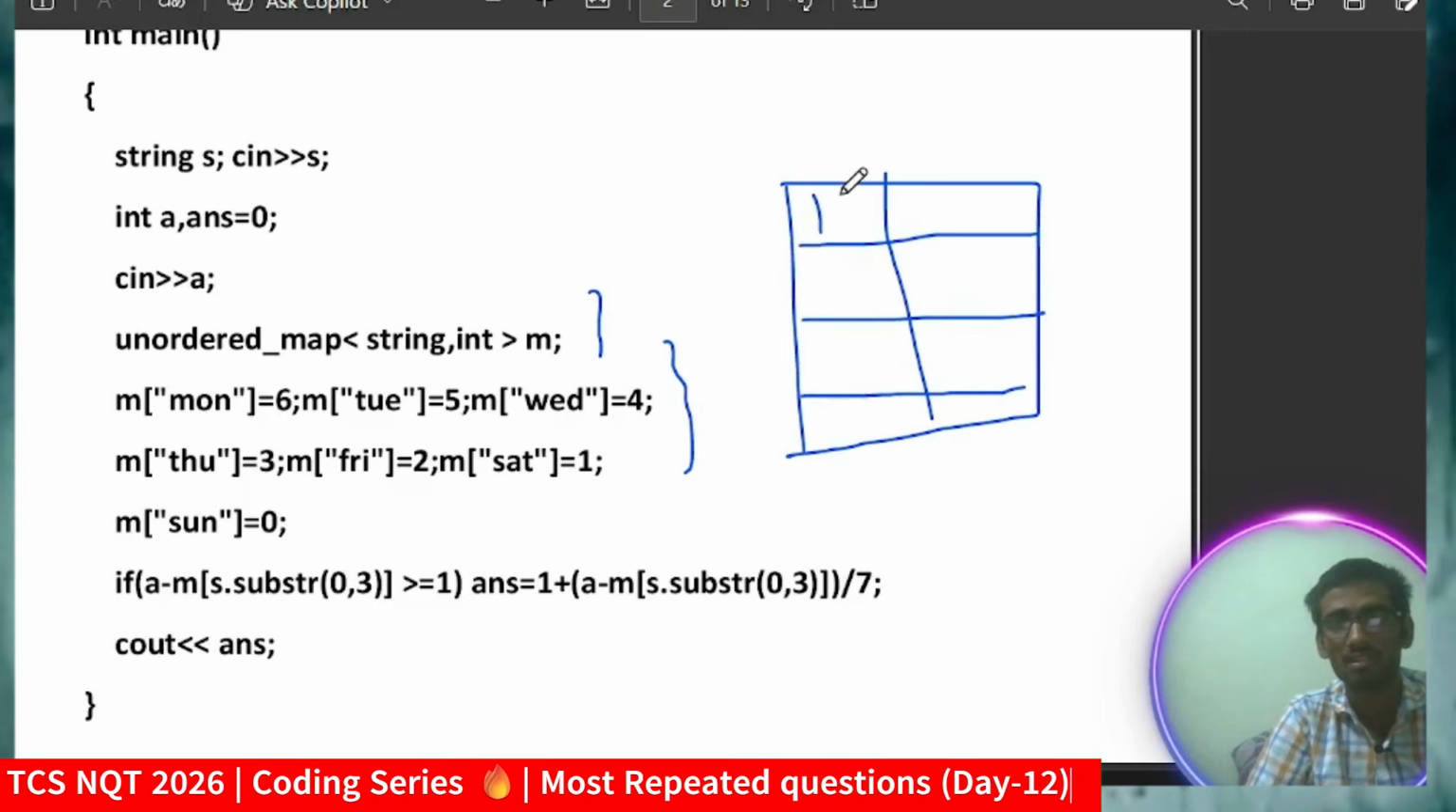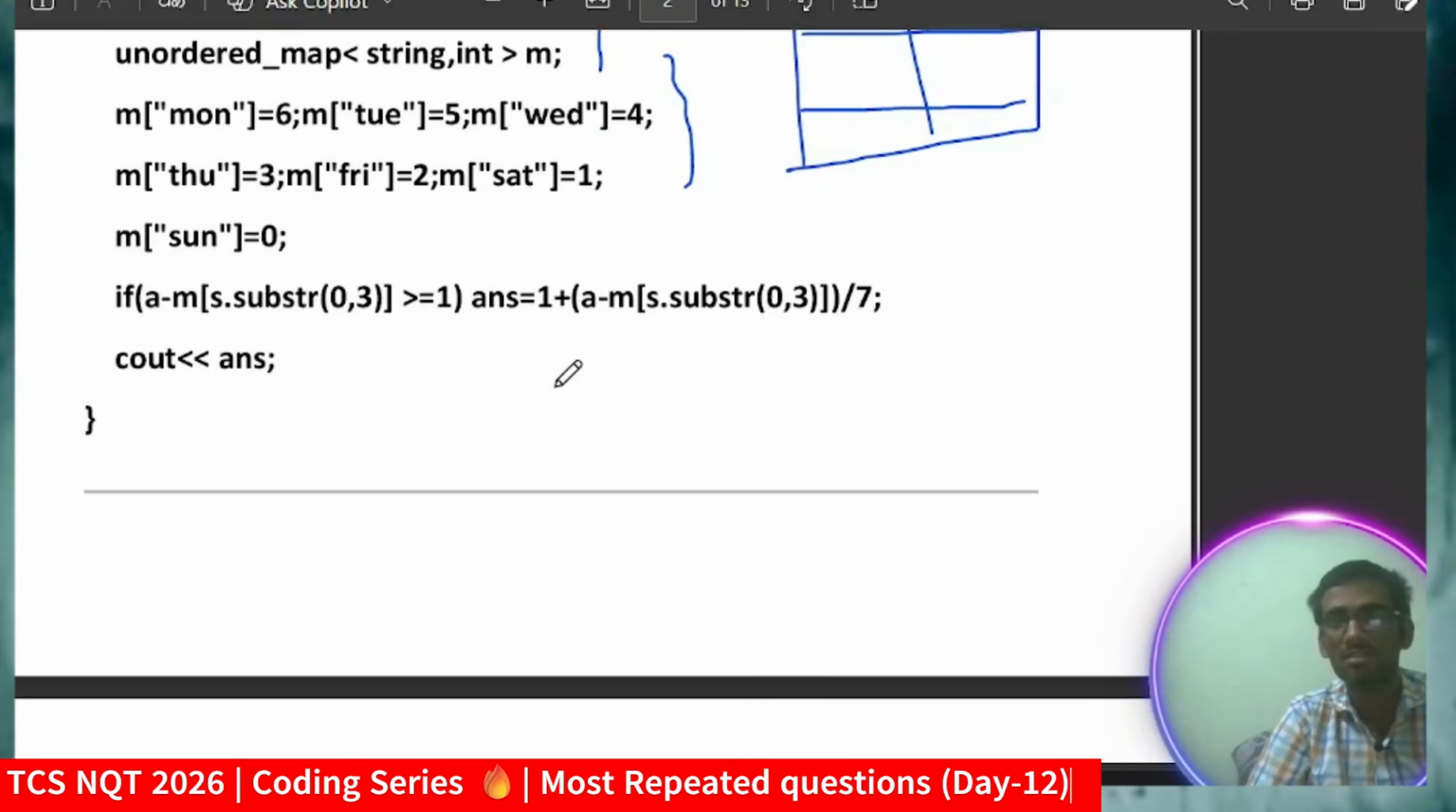So I'm storing here the day basically as a string, and here the number. In this way I will store those values, and I will just try to find those things. So if a minus m dot substring 0 to 3 is greater than 1, then I will just add this to our answer divided by 7.